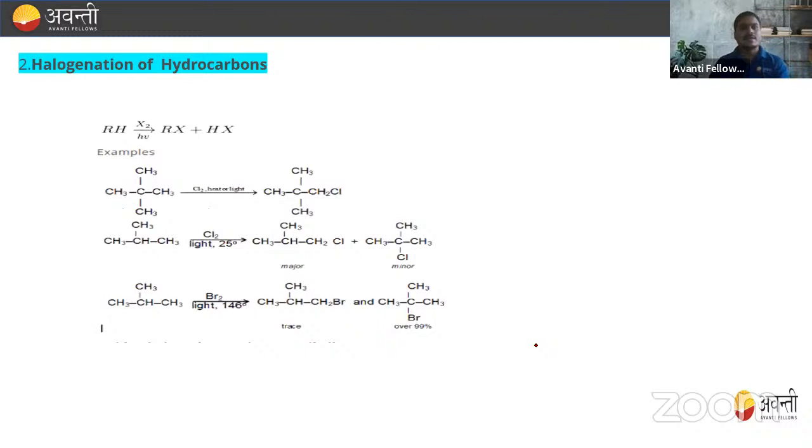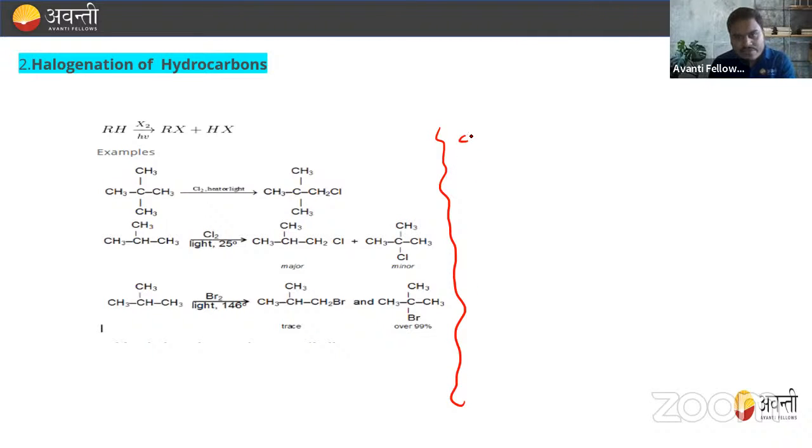So the next method is the halogenation of hydrocarbon. This is also a very important method for the preparation of alkyl halide, right? So how will you understand this? Let's see an example. We'll understand by looking at this problem.